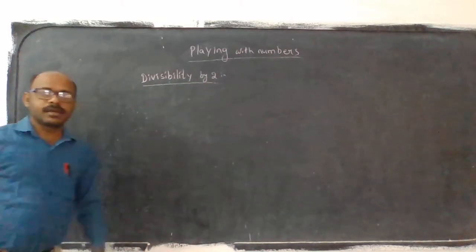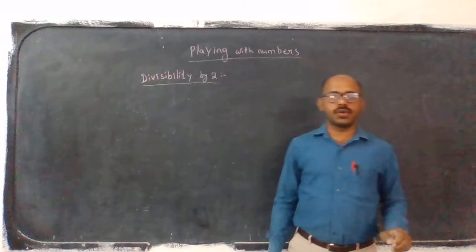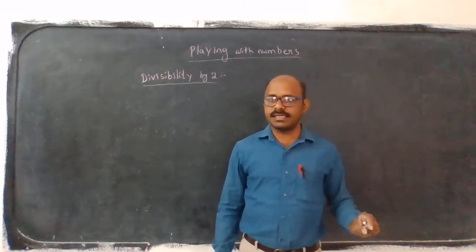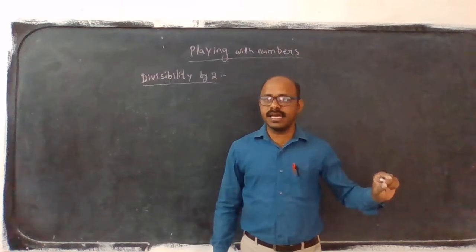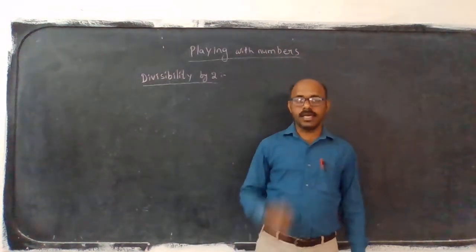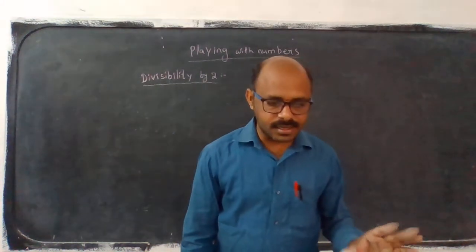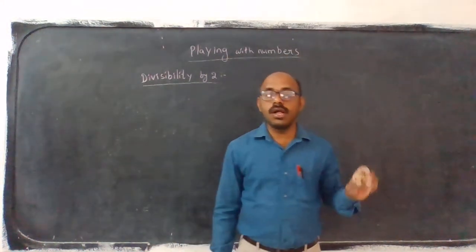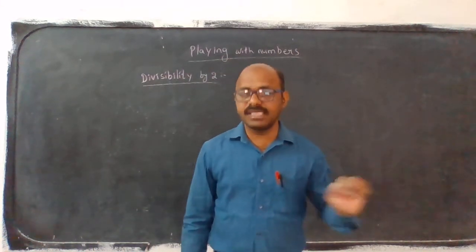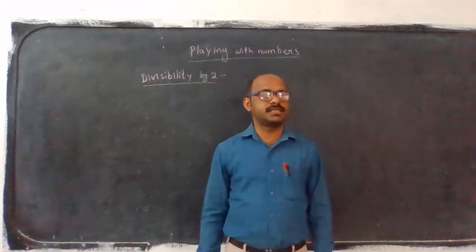What is the divisibility by 2 rule? All the even numbers are exactly divisible by 2. Remember it, all the even numbers are exactly divisible by 2.